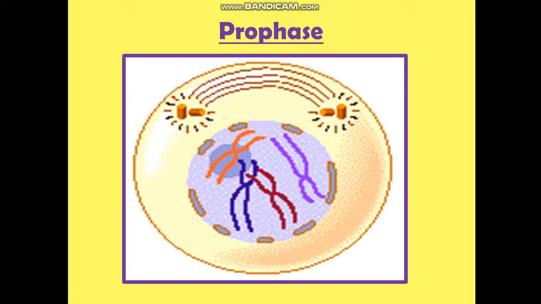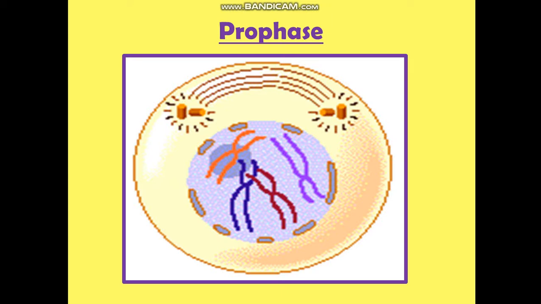Now what happens in prophase? Just understand. The chromosomes have become shorter, and these chromosomes are visible now. They have sister chromatids attached at one point, which we call the centromere. Each chromosome is already duplicated. You can see it has 2 chromatids, the sister chromatids.